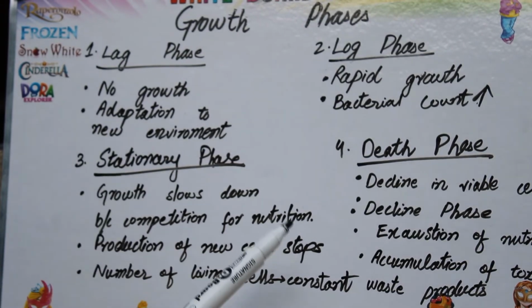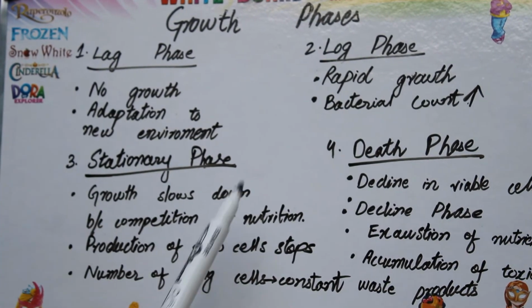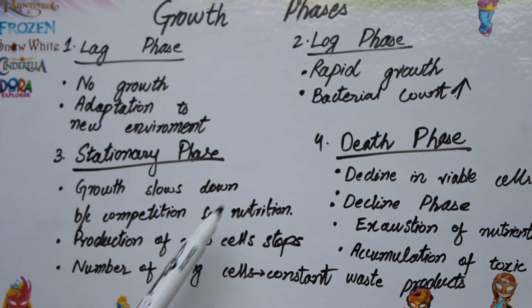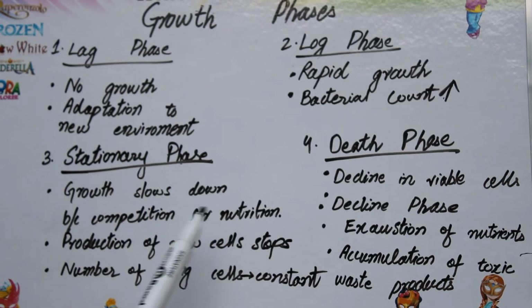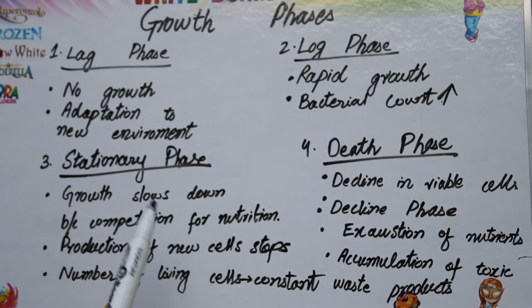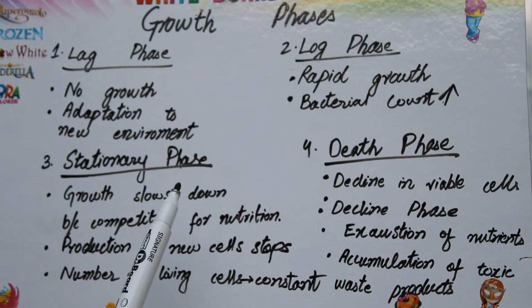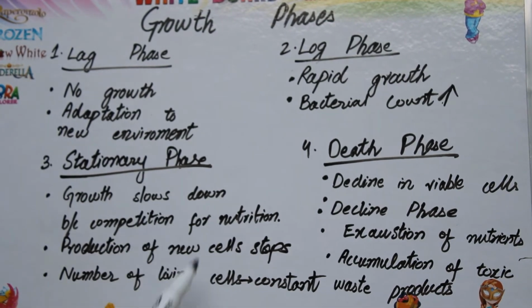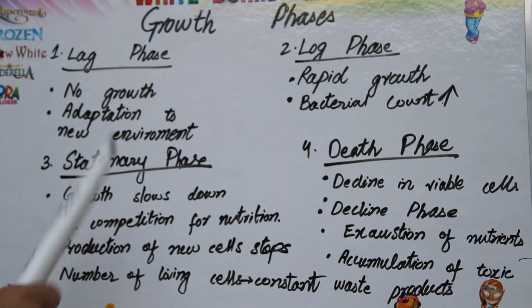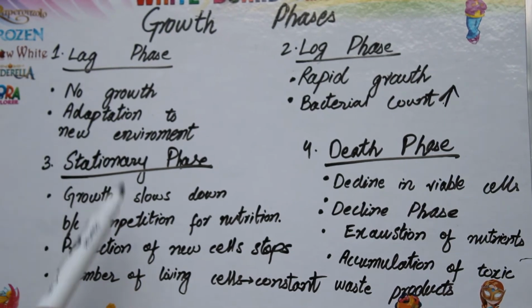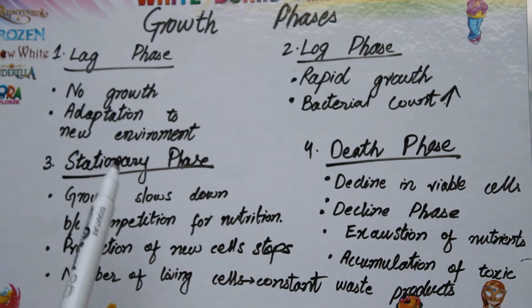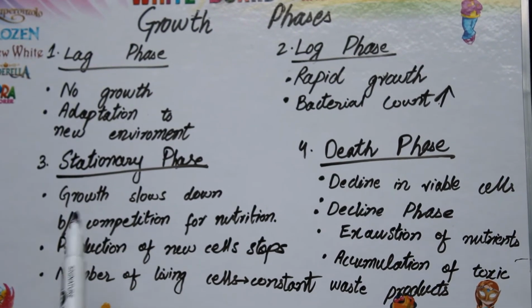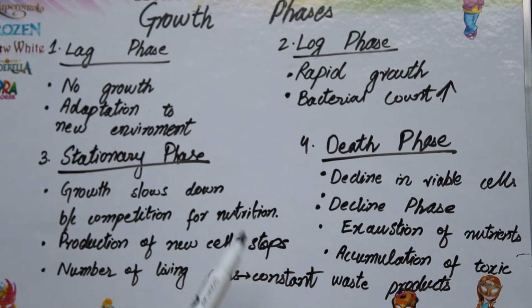Stationary phase is that phase in which growth slows down. Why does growth slow down? Growth slows down because of the competition for nutrition resources, because now a large number of bacterial cells have been produced, so they are now competing with each other for resources, for nutrition. So in this phase, stationary phase, they compete with each other for the nutrition, so their growth rate slows down, and if growth rate slows down, production of new cells stops.